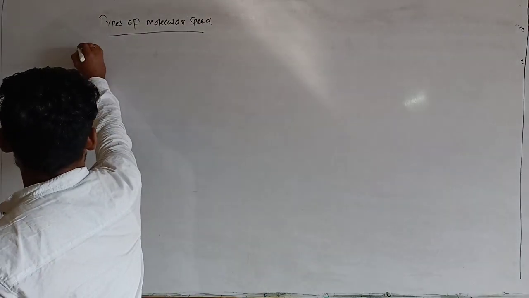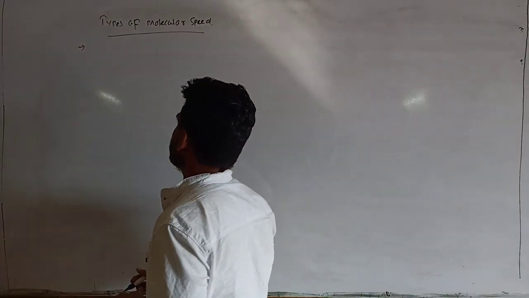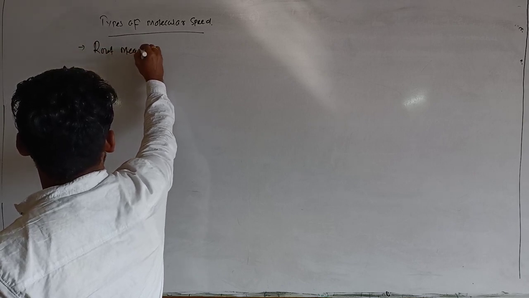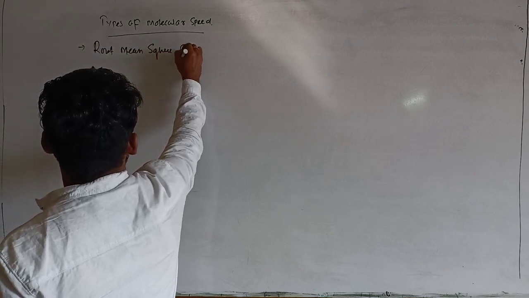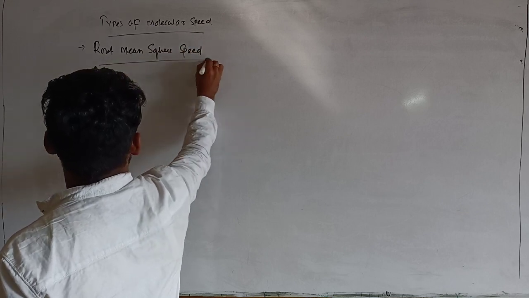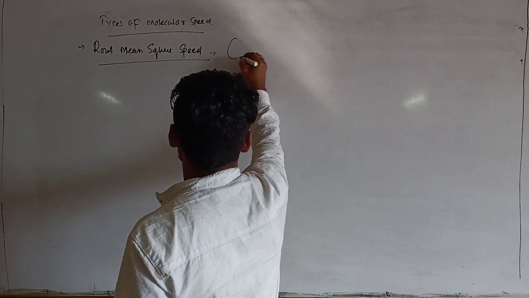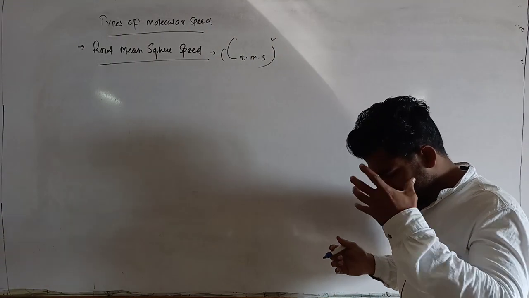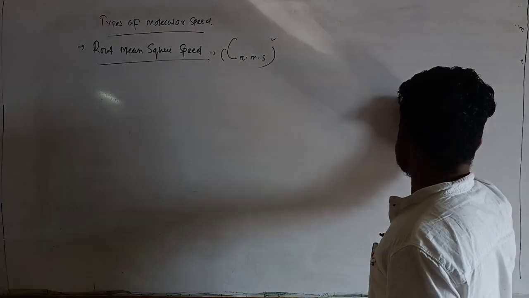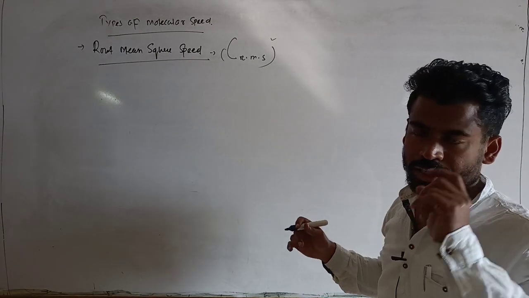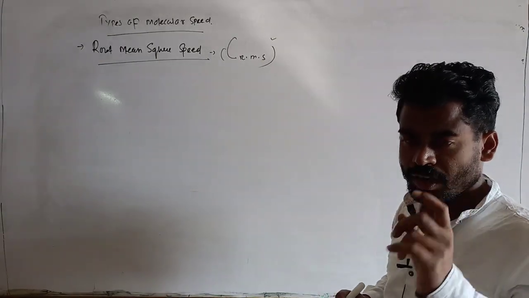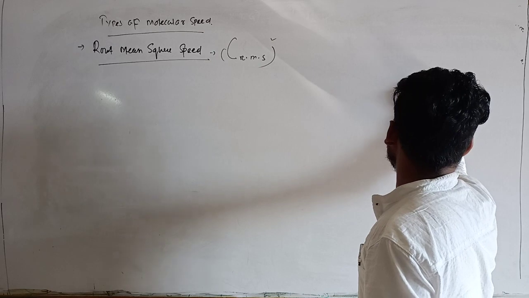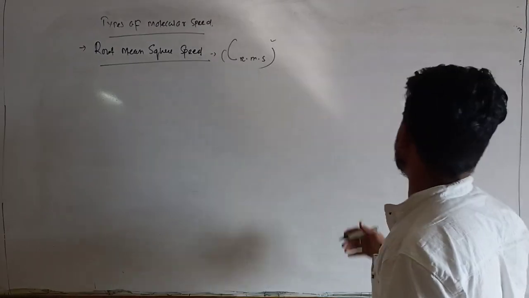I have already provided you a little information about the root mean square speed, which is represented by C RMS. Lots of gas molecules are there. Since I am considering a single gas, it corresponds to a particular molecular mass of a single gas molecule, that is m. N number of molecules are there.